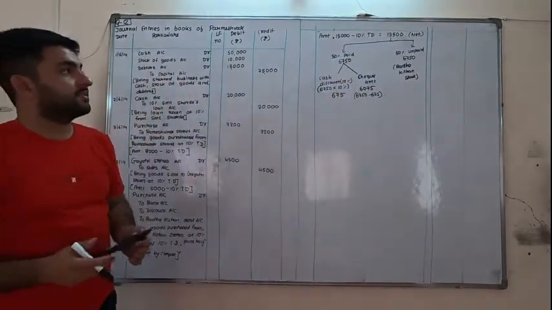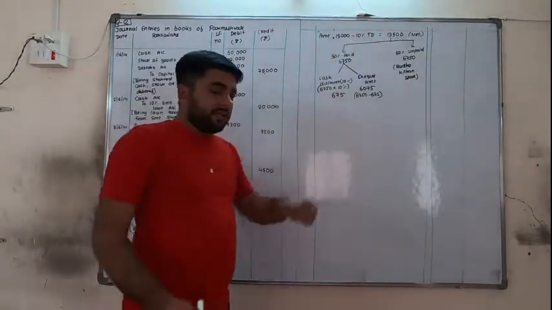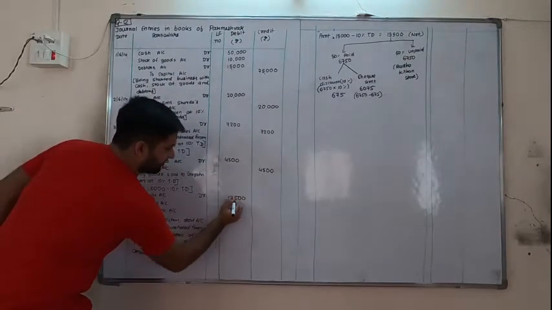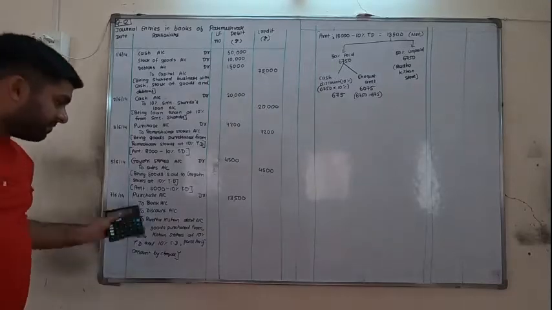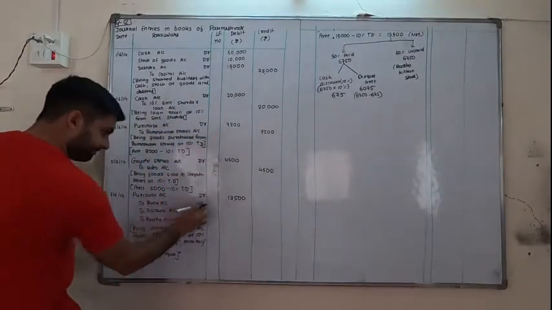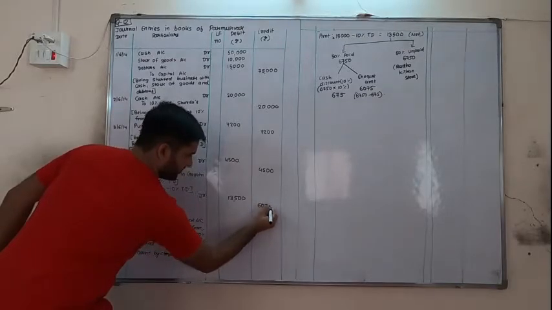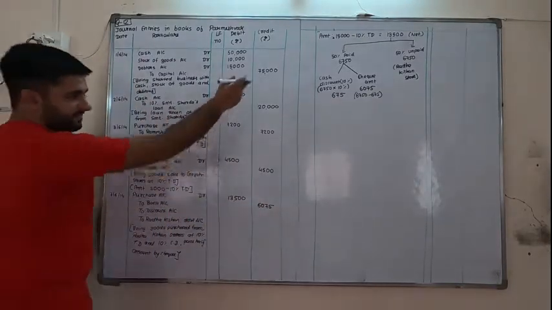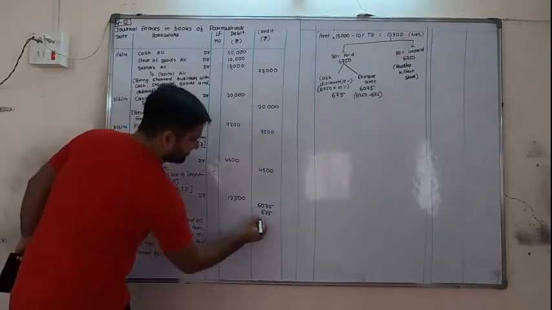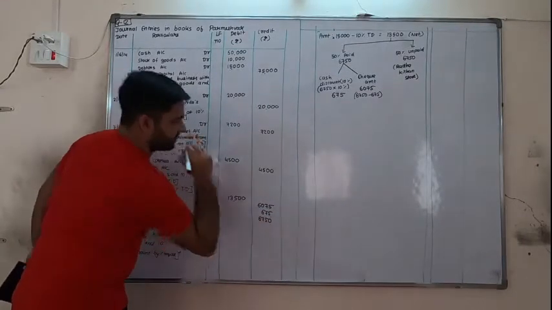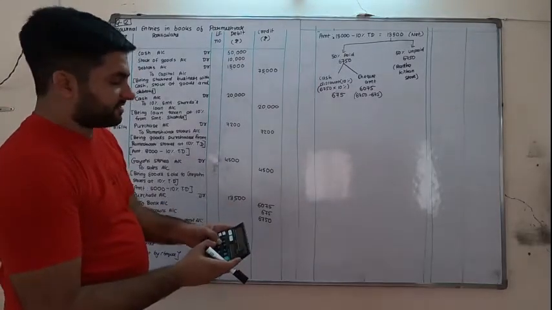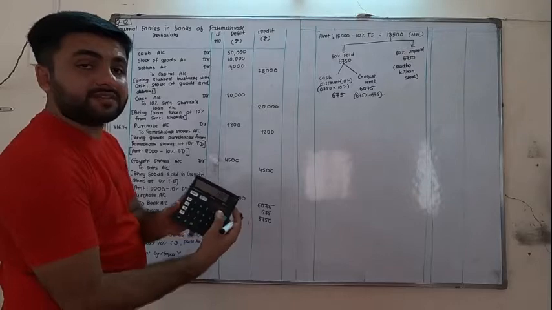So friends, the total net amount is debited with the goods amount 13,500. Bank account check amount is 6075. Then cash discount is written as 675, and finally Radhakishan Stores is 6750. Now let's check. 6075 plus 675 plus 6750 is 13,500.